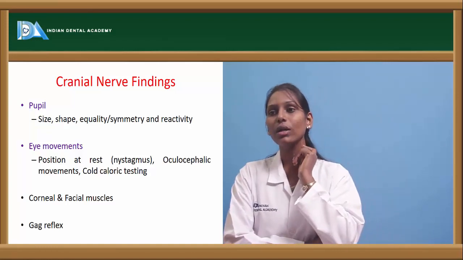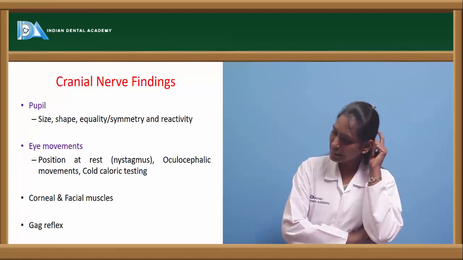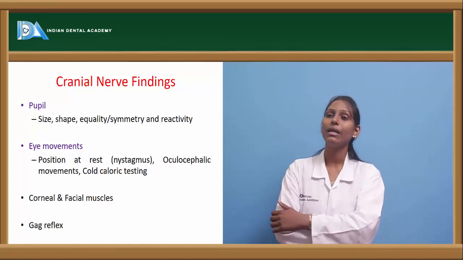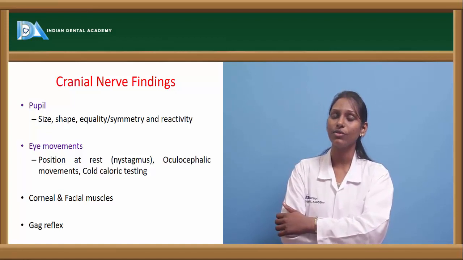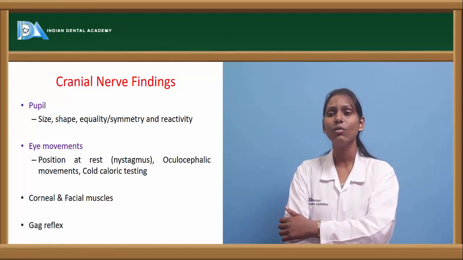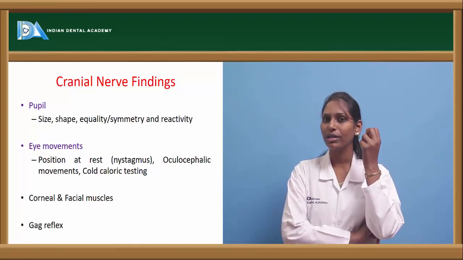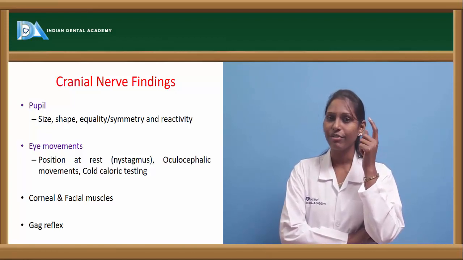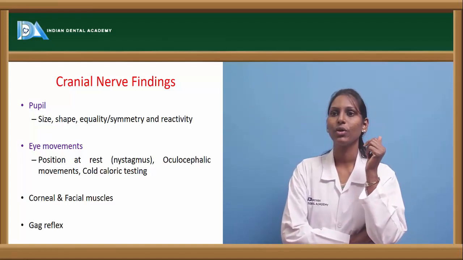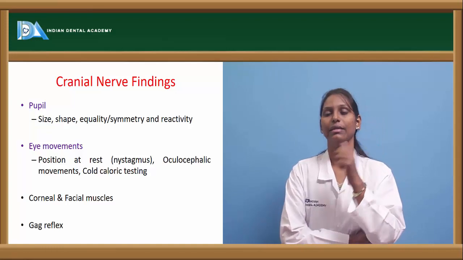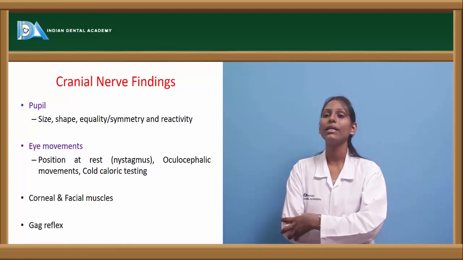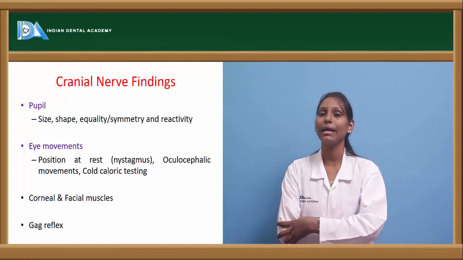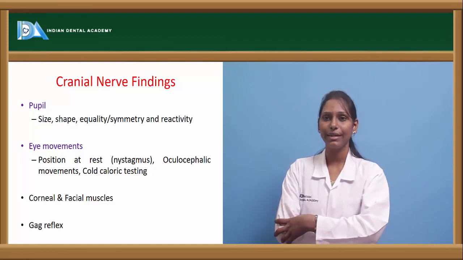And the other one is cold caloric testing. This cold caloric testing is used for the oculovestibular reflex. Here we inject cold water into the ear and we check for blink of the eye. This is called cold caloric testing. And also check for corneal and facial muscles, and the gag reflex can also be tested for cranial nerve findings.